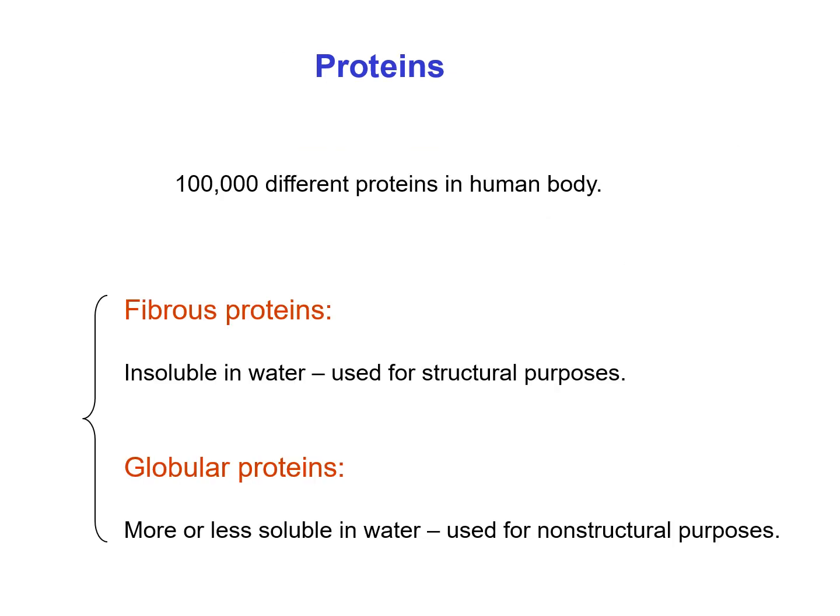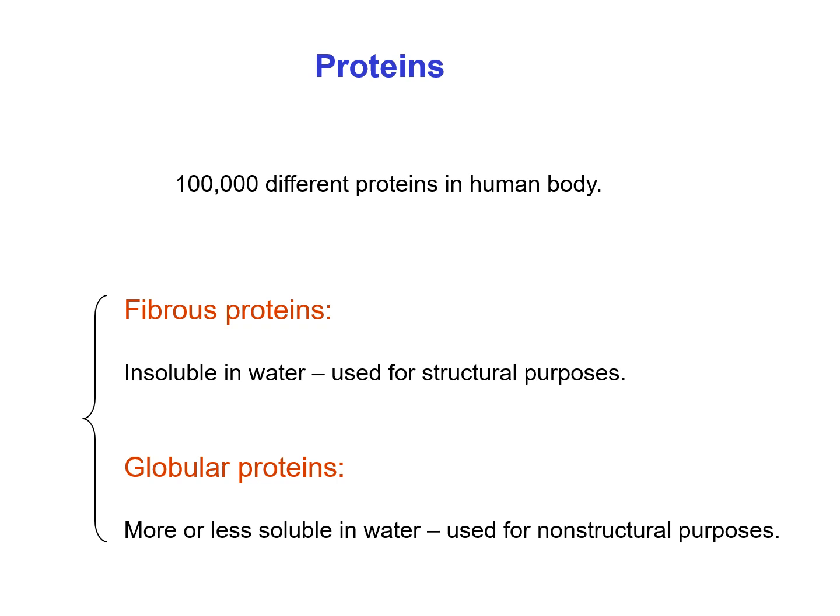I already told that there are different types of protein in the human body, but all proteins are polymers of amino acid. They differ in amino acid sequence only. In the previous slide, we discussed the classification of proteins based on their function in the human body. Here we classify protein in a broader sense, that is, broadly we can classify protein in two classes. One is fibrous protein and another is globular protein.